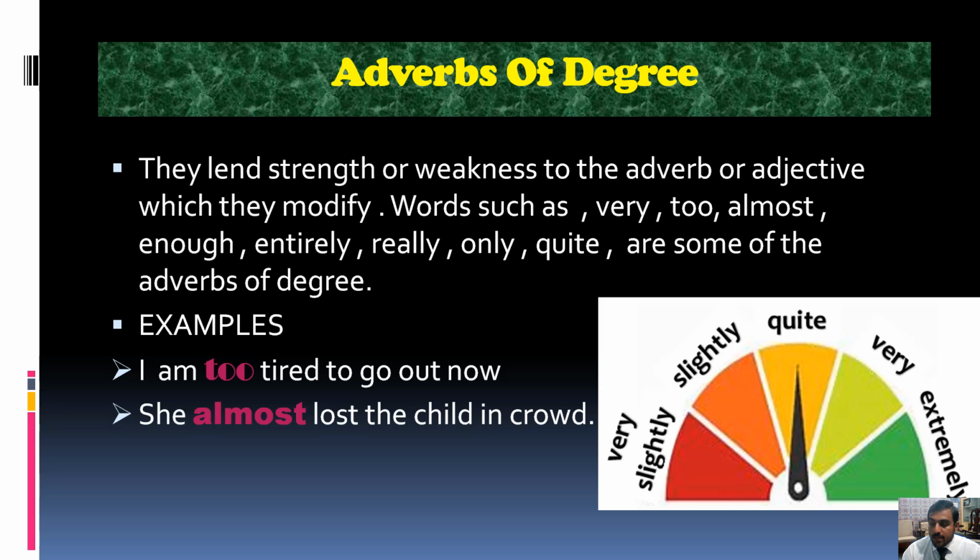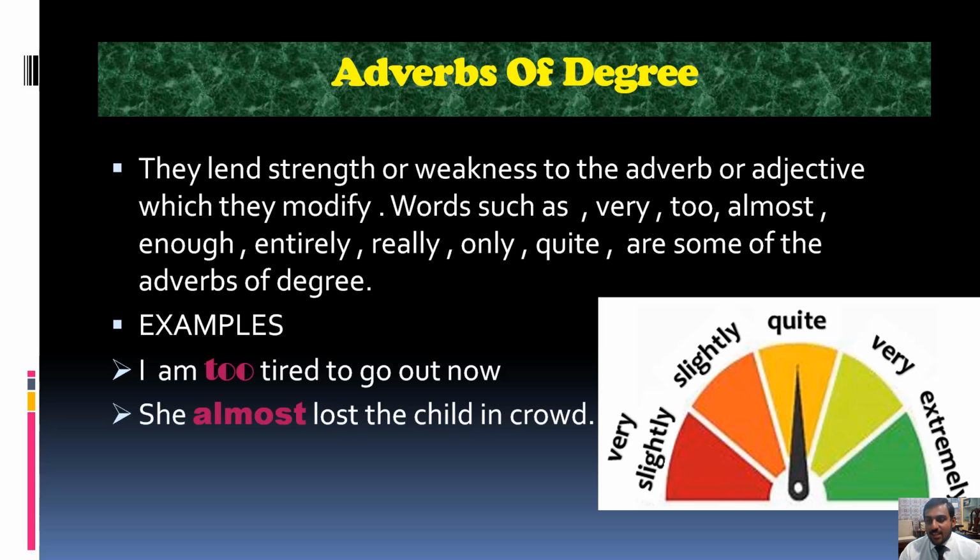So here is an example that talks about degree, and I hope through this example you can easily understand. I am too tired to go out now. And the next sentence: she almost lost the child in the crowd. Now, as you can see students, in the first sentence the word too is talking about the degree, and then almost, in she almost lost the child in the crowd. The word almost is telling us the strength of the adverb or adjective which it modifies.